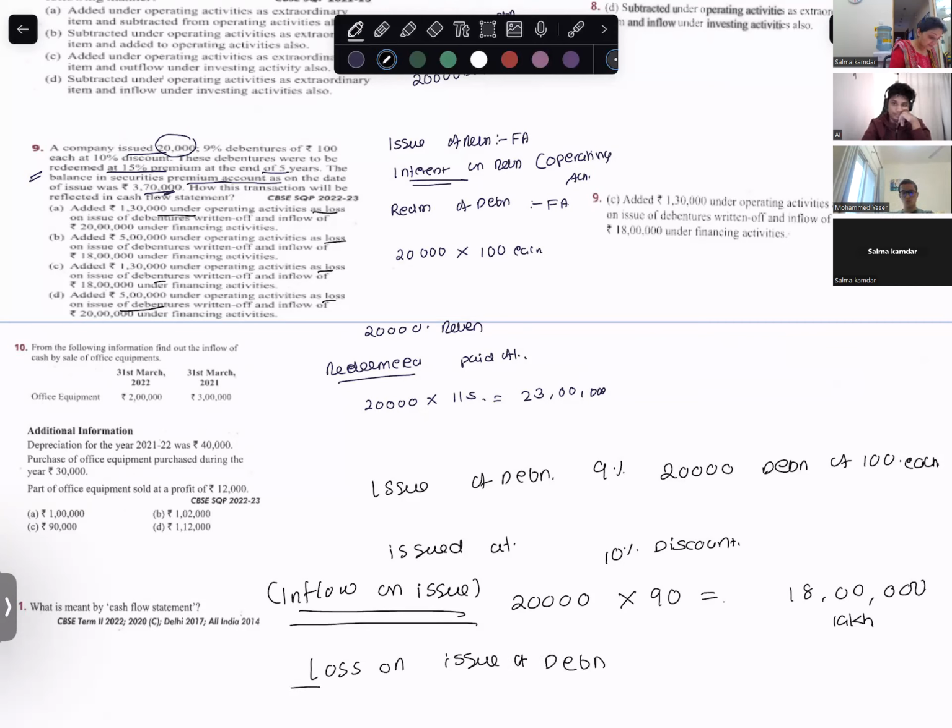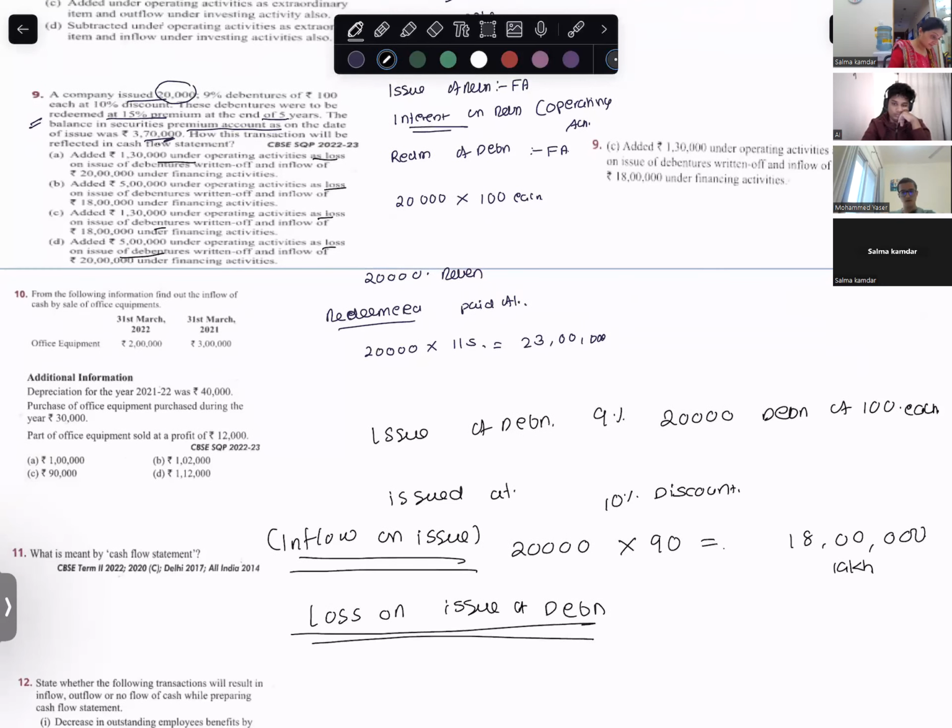How much is my loss on issue of debentures? Debenture was of 100. I issued at 90. That means 10 rupees is the loss. So loss on issue of debentures is 10.